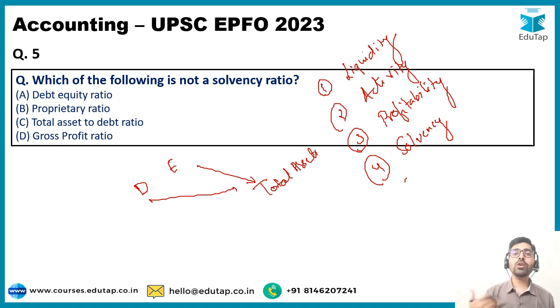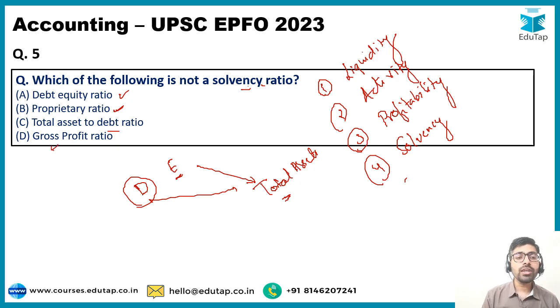If the debt is going to be on a higher side, it may be a problem. We may become insolvent as well if the debt is very, very high and we are not able to pay back the debt. So these ratios are referred to as solvency ratios. Now the options are debt equity ratio. Definitely it is a solvency ratio. Proprietary ratio. This proprietary ratio talks about the relationship between our equity and the total assets, and this is again a solvency ratio. Total asset to debt ratio. Again, total assets are being compared with our debt. It becomes a solvency ratio.